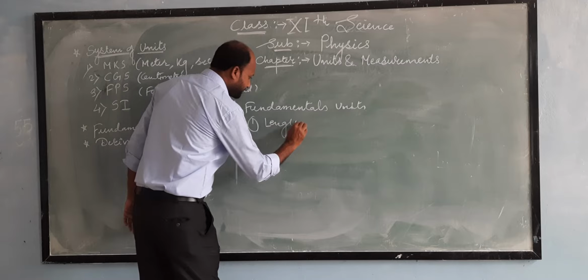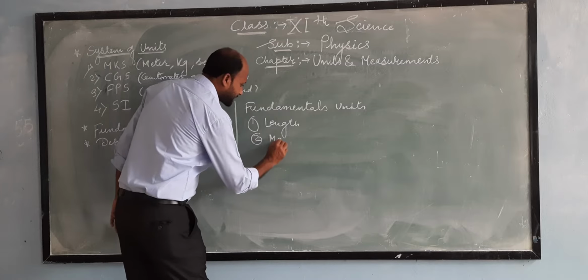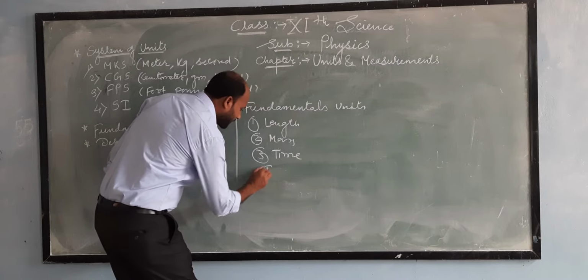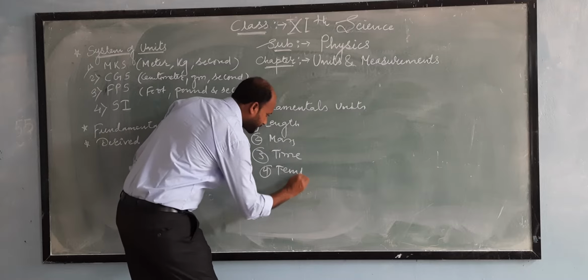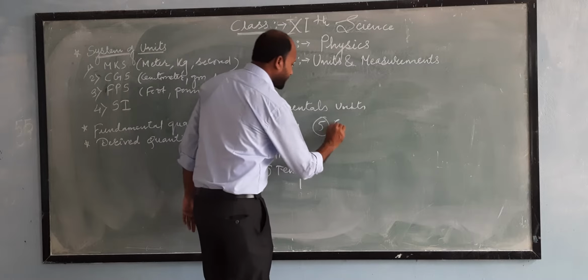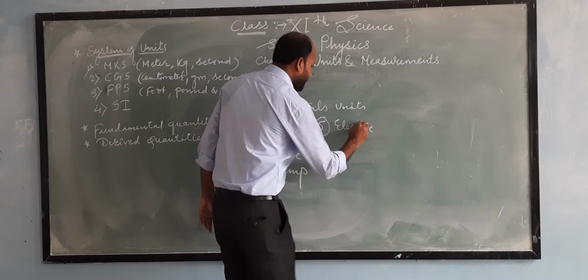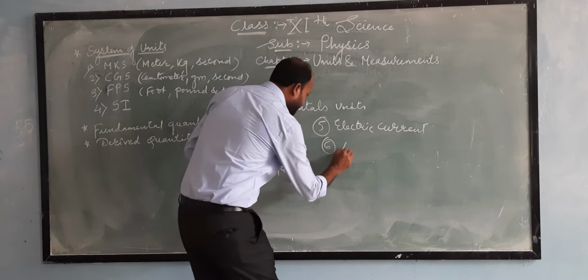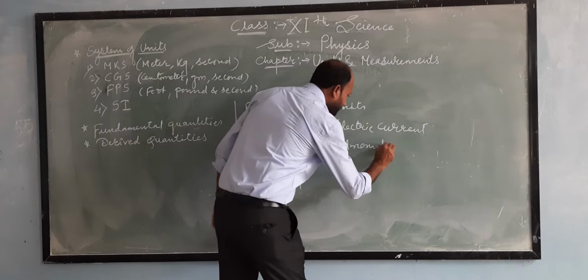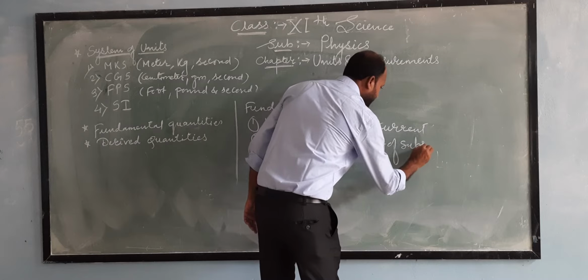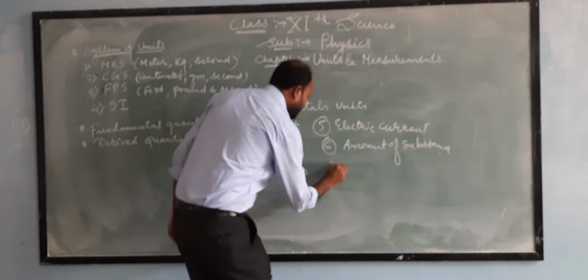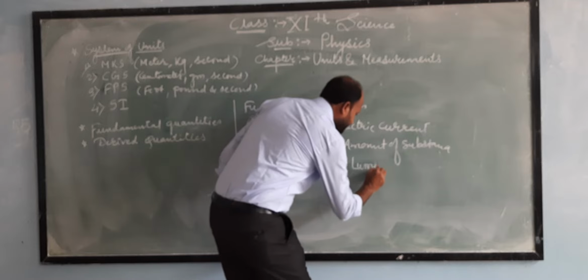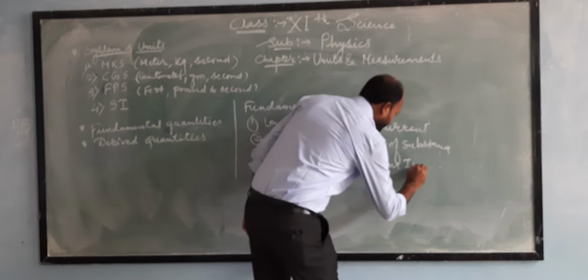First one is length, second one is mass, third one is time, fourth one is temperature, fifth one is electric current, sixth one is amount of substance, and seventh one is luminous intensity.